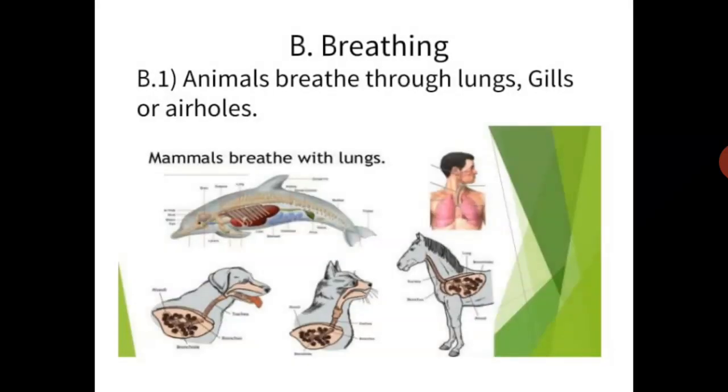Now next. Breathing. Animals breathe through their lungs, gills or air holes. Animals like horses, cats, dogs, monkeys, tigers and human beings breathe through their lungs. Here also we can see in the picture. Have you learned about lungs? In second standard we have learned about our lungs. They lie inside the chest. Now fishes. Fishes have gills which help them to breathe in water. You can see the fish gills in the picture.